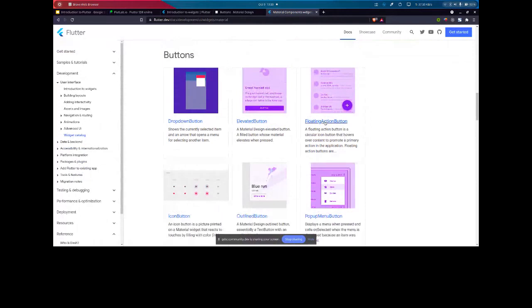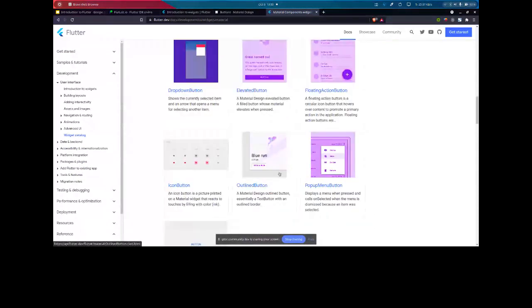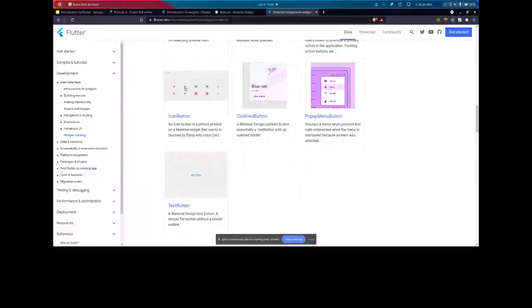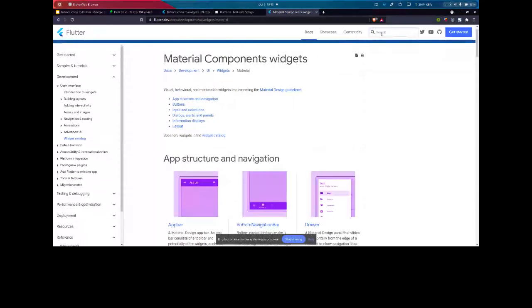You can use these buttons according to your needs. In the previous project, we needed a basic button, so they used a raised button. You can use a drop down if you are having a drop down here. You can use an icon button if you want an icon that does something when clicked. We can have text button, outline button, pop-up menu buttons. You can go through the docs. You can search for any component that you want and read about it. Is that clear? I think you were able to understand.